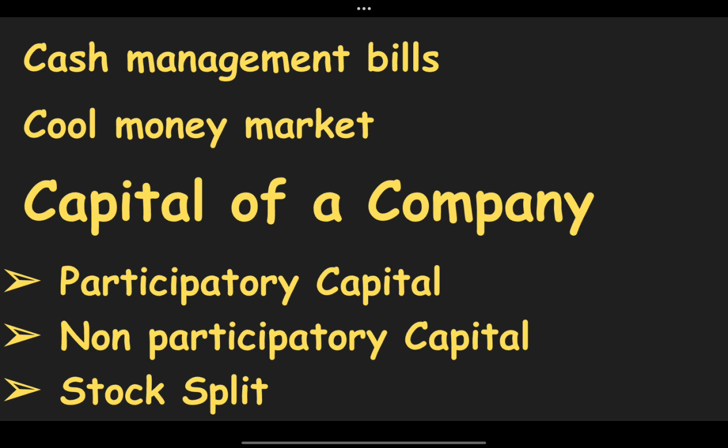So the value of the share will remain the same at 10,000 only. Now in a split there is no change to the company's total market capitalization, as the price of each share will split as well. The most common split ratios are 2 for 1, or we can say the other one is 3 for 1, which means every single share before the split will turn into multiple shares after the split. A company elects to perform a stock split to intentionally lower the price of a single share, making the company's stock more affordable without losing value.